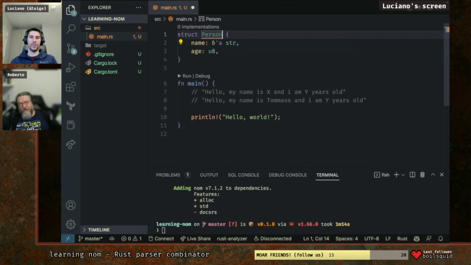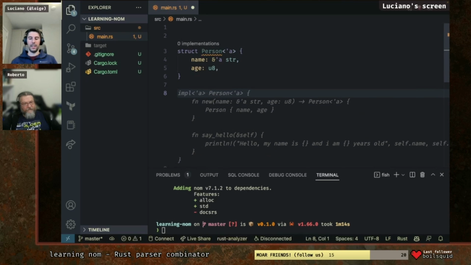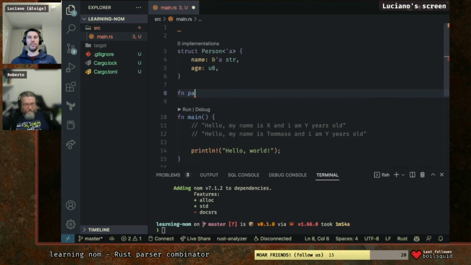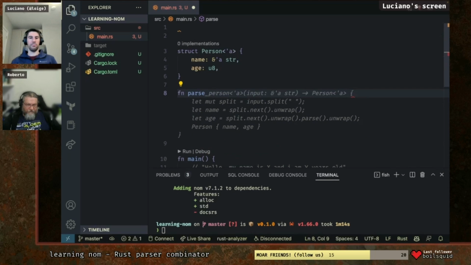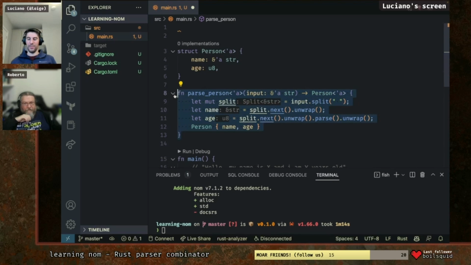Because Copilot decided to do it static. So we need to create the parser for it. So let's say fn parse_person. Look at that, it's already doing everything for us, but without using nom. So this is actually a good... let's keep this one in a comment because we will see the difference between this one and nom.